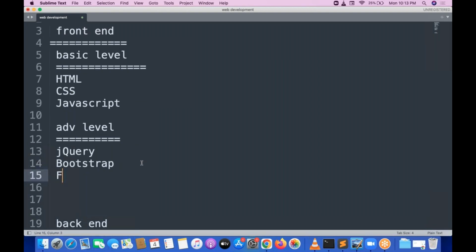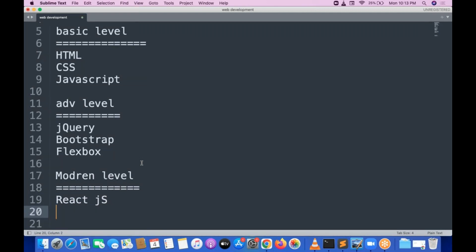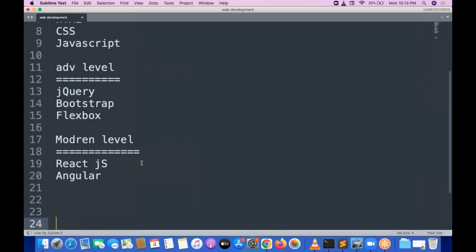And Flexbox, whatever it may be, Flexbox. And the concept of modern front end. Let me go for the modern level. In the modern level, either you go for React.js, or people will go for Angular, not AngularJS, Angular, or Vue.js.